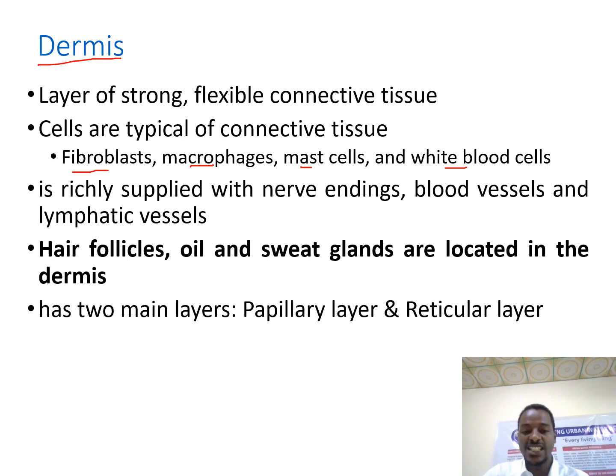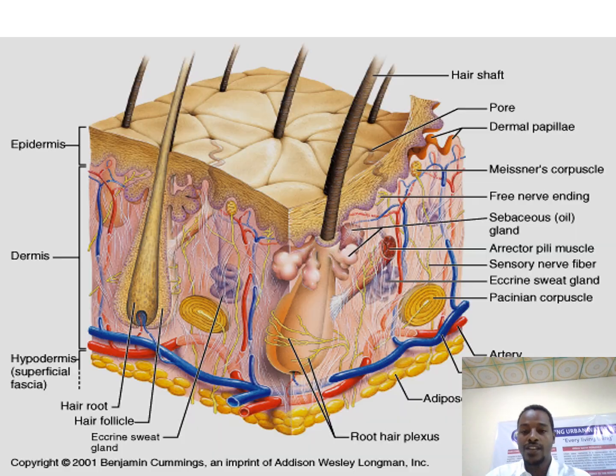For the sake of description, even if we do not have a clear-cut demarcation between the two layers, we are going to divide the dermis into two layers, the papillary layer and the reticular layer. So let us look at them from the picture. This is the epidermis of the skin. This is a cross-sectional picture of the skin. This small section is the epidermis, and the larger one is the dermis.